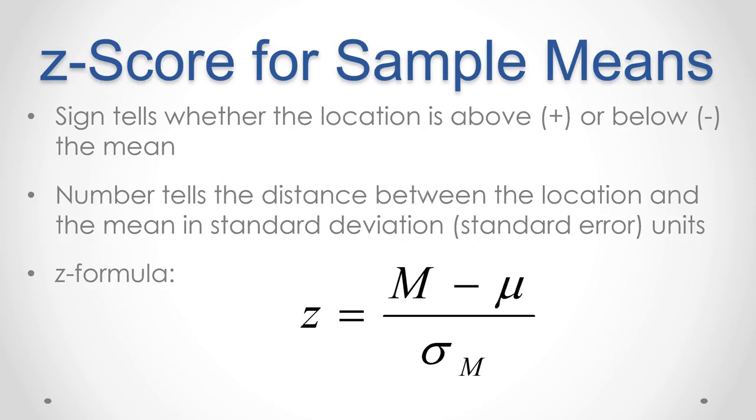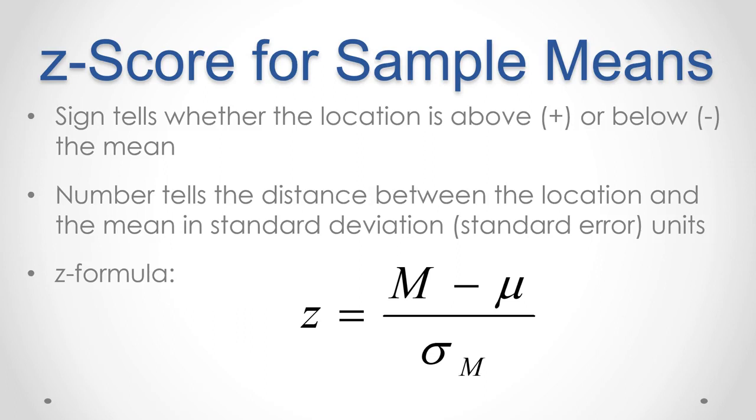What is really cool about sampling distributions and the central limit theorem is that we can transform the sample distributions into z-distributions and calculate probabilities. So instead of looking at individual scores relative to other scores in the distribution, here we can look at sample means relative to other sample means in the sampling distribution. We can determine the probability of obtaining a particular sample mean, or how likely we are to obtain a particular sample mean.